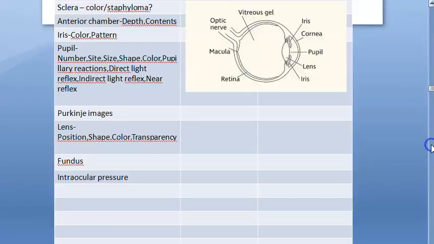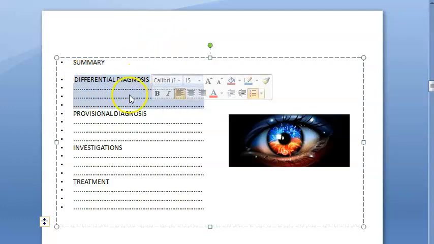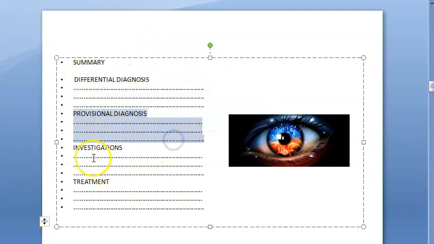Guys, so after this, what will you do? You will give the summary. Patient so-and-so, age so-and-so, has come in with chief complaint of so-and-so, history of so-and-so, all that you will give. Then a differential diagnosis you will give, and then provisional diagnosis. Most probably it is this. You will need further investigations, which you will mention here, then treatment, okay? What will you need for pseudophakia? Based on the complaint only we can decide, right?